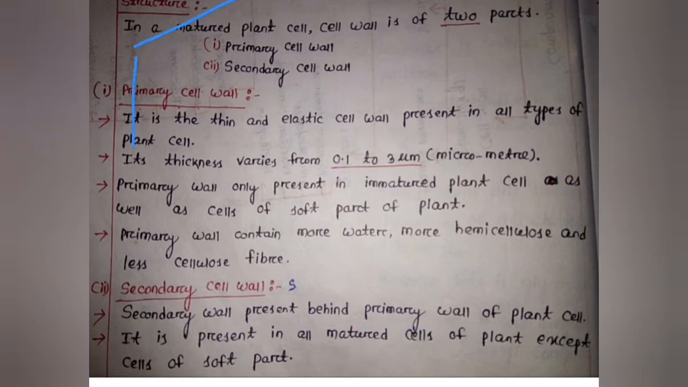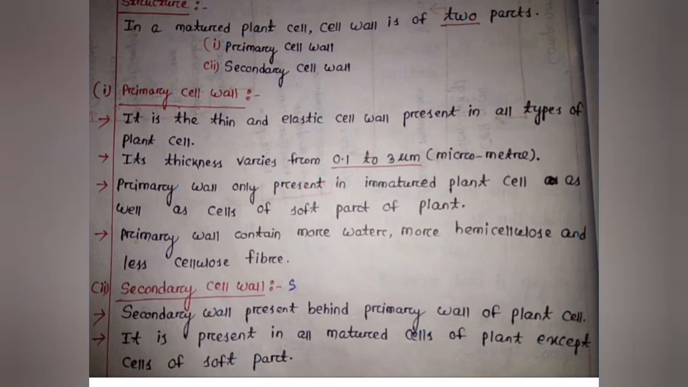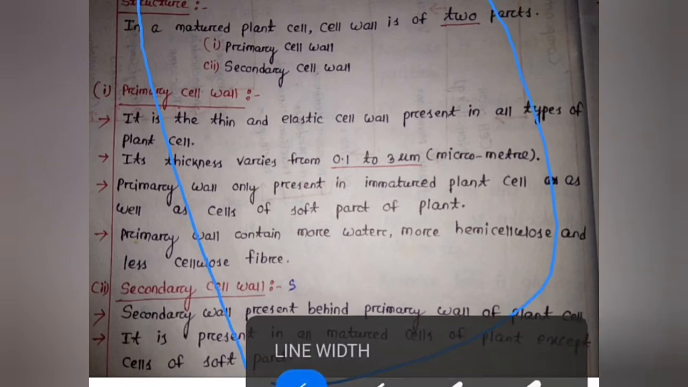We have discussed that the cell wall is present in plant cells. This is the outermost covering of the plant cell. Next to it the cell membrane or plasma membrane is present, and this one is the cytoplasm. But if we look at the structure of the cell wall, it is of two types. One is the primary cell wall, this one. Another one is the secondary cell wall.